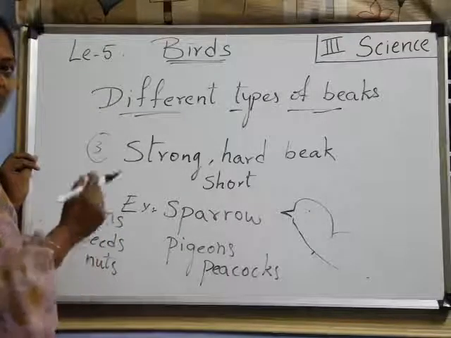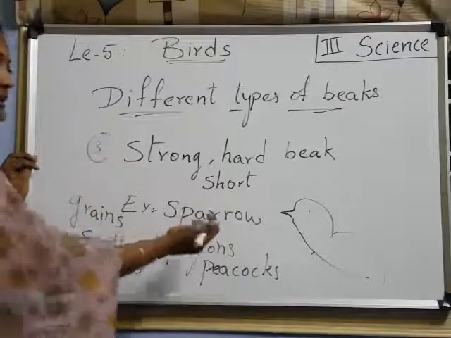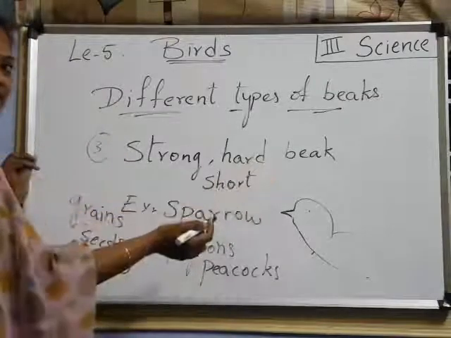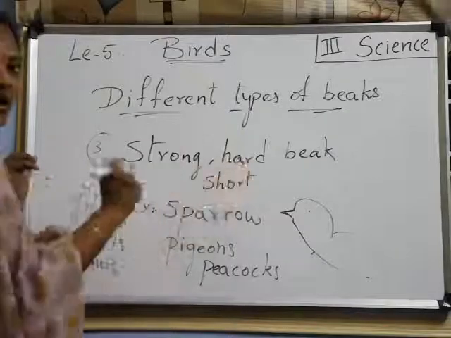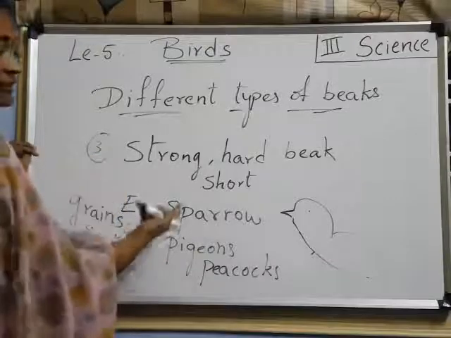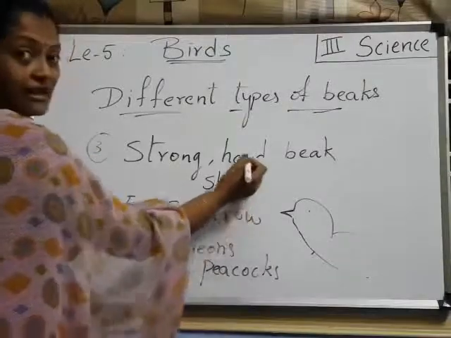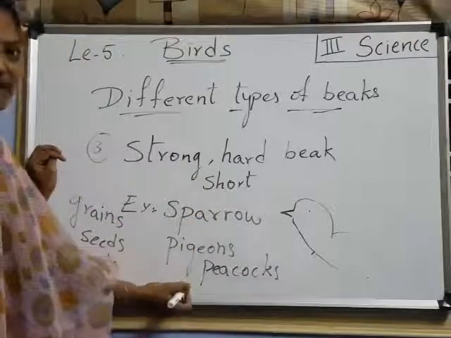Seeds and nuts are so strong, right? And that beak is able to crack these nuts, so it is so hard. Got it, children? Which birds have short and hard beaks? Nothing but sparrows, pigeons and peacocks.